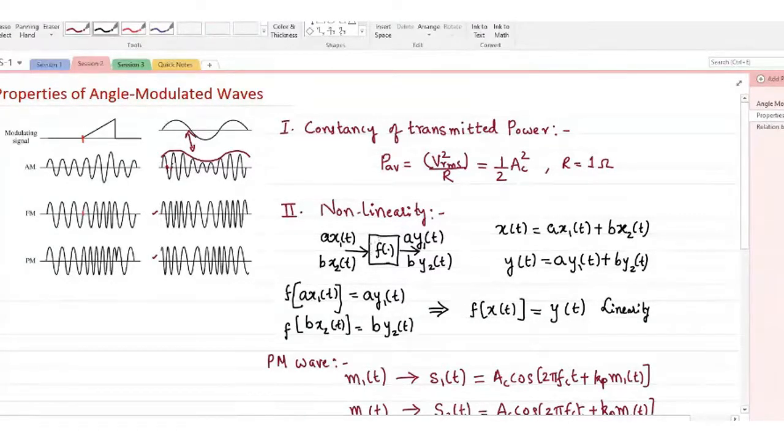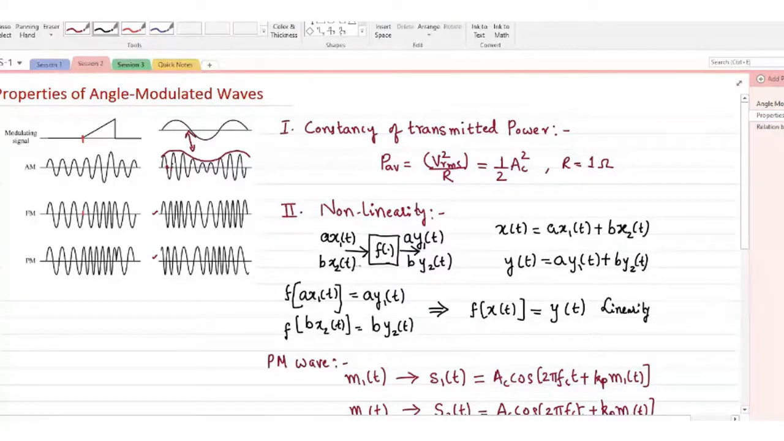In fact, this property makes the spectral analysis of the FM wave, in the sense the frequency analysis of the FM wave, a much more difficult task than that of the corresponding AM waves. Okay, so non-linearity is one of the important properties of angle modulated waves, which makes things a little difficult.